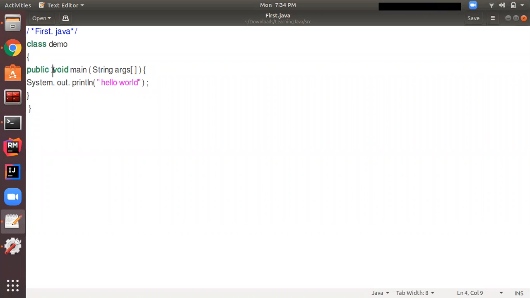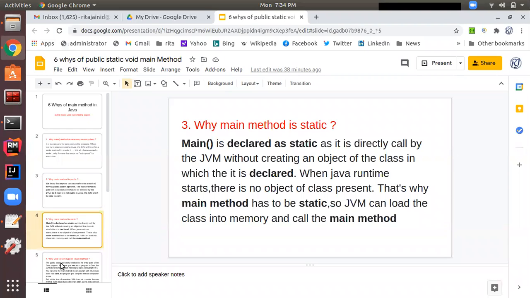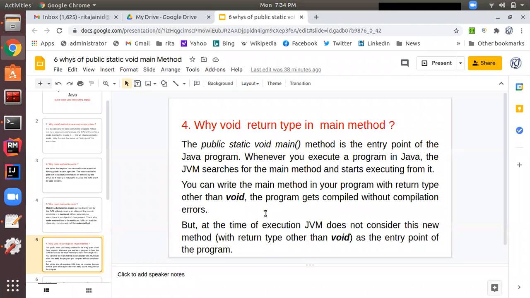So let me add the static keyword back. Okay, now come back to the fourth why: why void return type in the main method? Why do we use void return type? Whenever you execute a program in Java, the JVM searches for the main method and starts executing from it. This we all know.